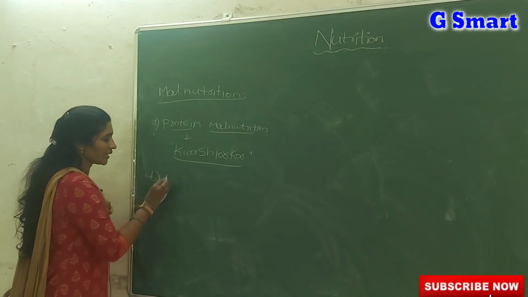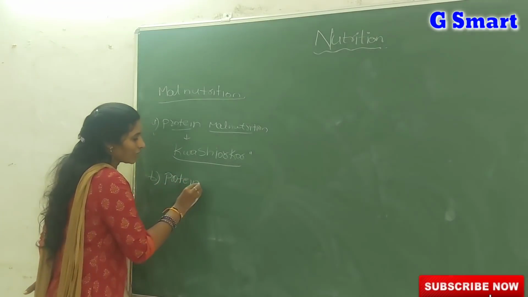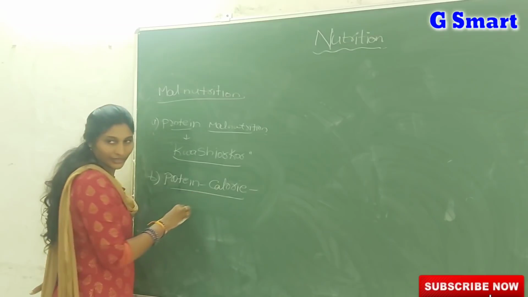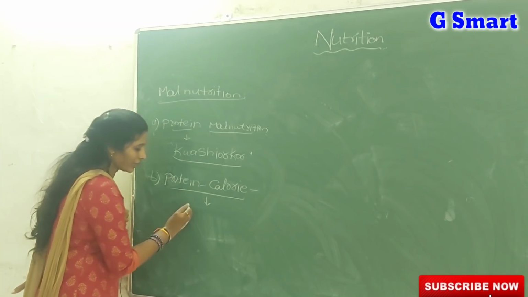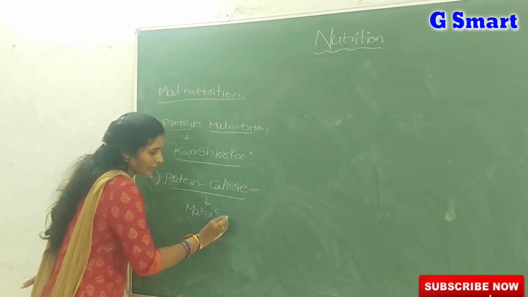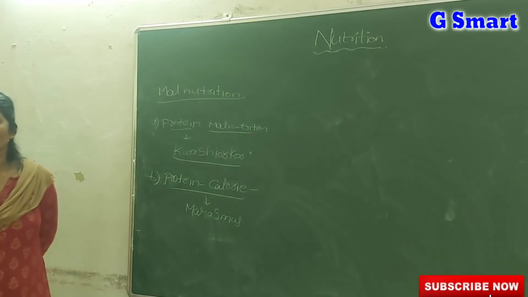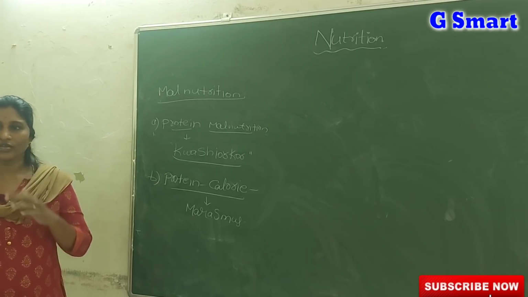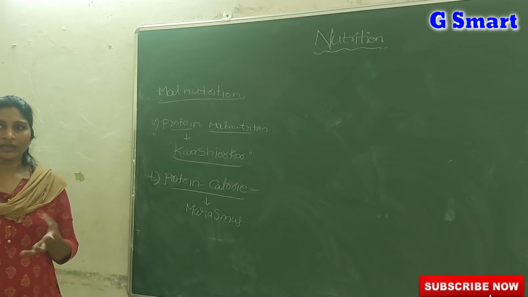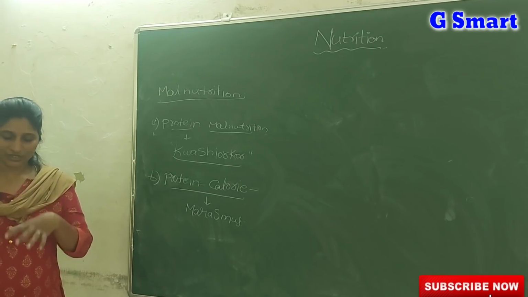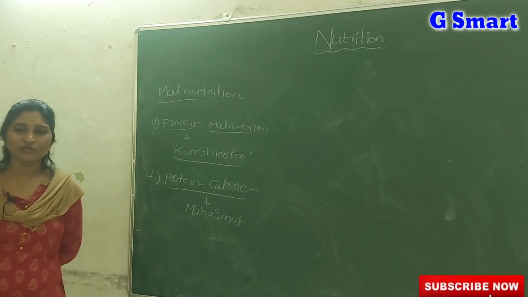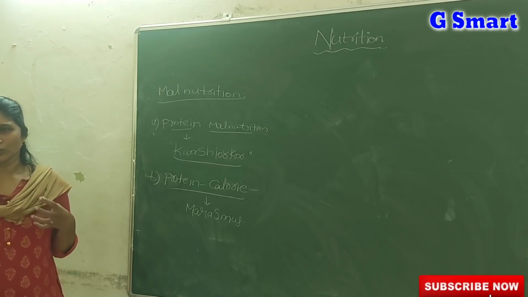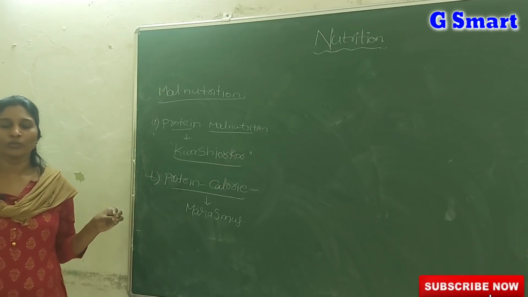Next, coming to protein calorie: if the diet does not have proteins, carbohydrates and fats, such a condition we call marasmus. In the pictures given in the textbook, kwashiorkor children mainly have a fluffy face and a moon-like belly, the stomach becomes swollen. But a marasmus child is very lean and weak, the ribs are clearly visible, and there is very poor muscle development.